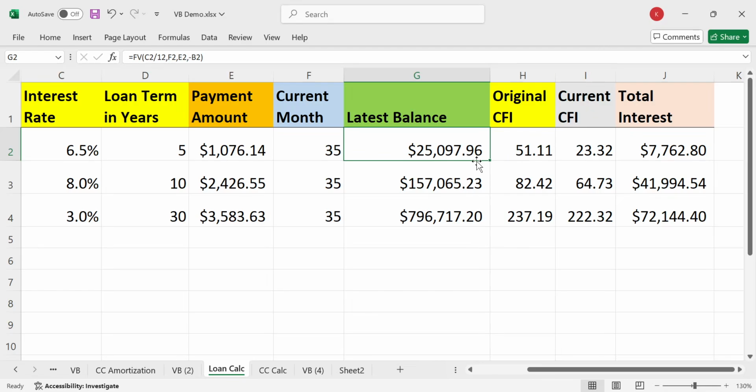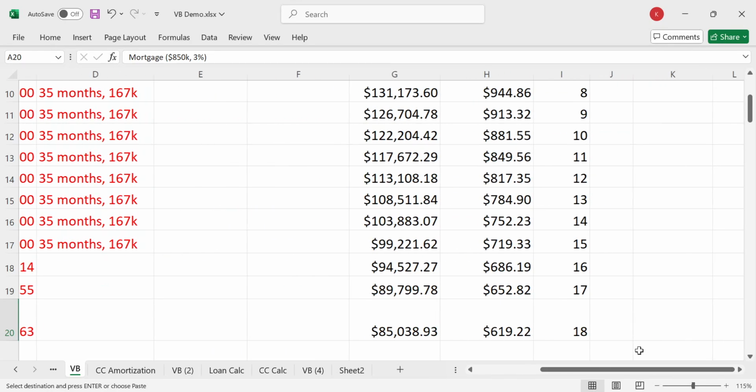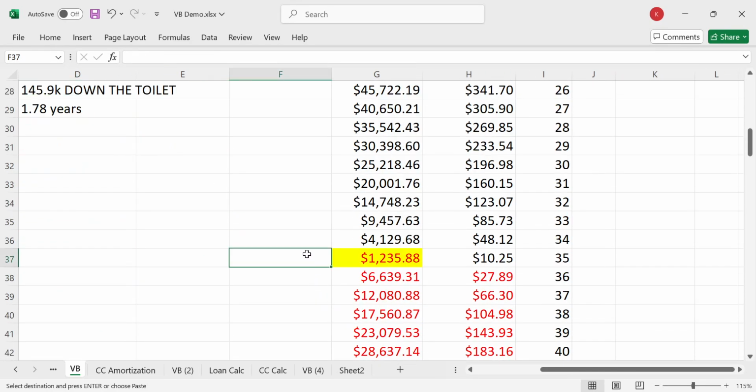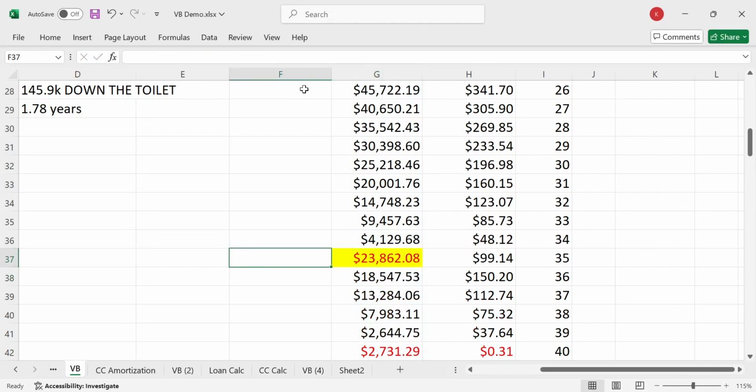And again, anything under 50, we usually want to pay off. And I love seeing anything under 40 or 30. The lower the number, the better. So let's go ahead and move this 25 grand into that line of credit. So let's go ahead and do that. All right. So now plus 25,097.96. Okay.